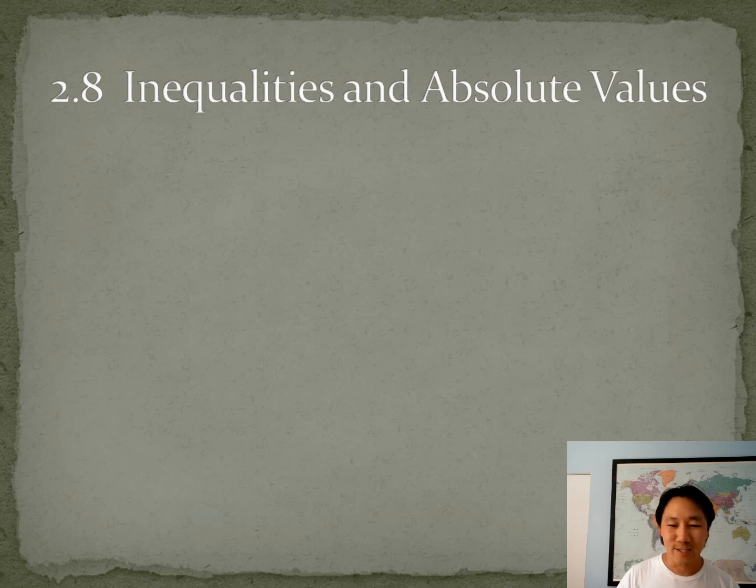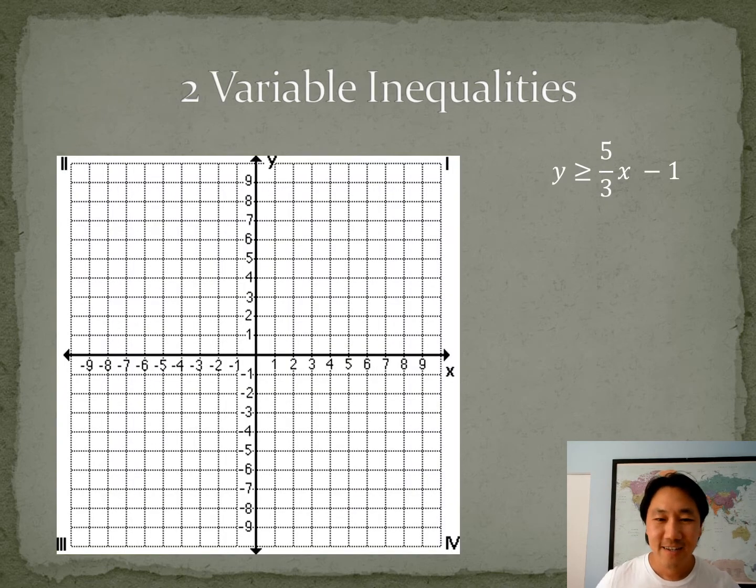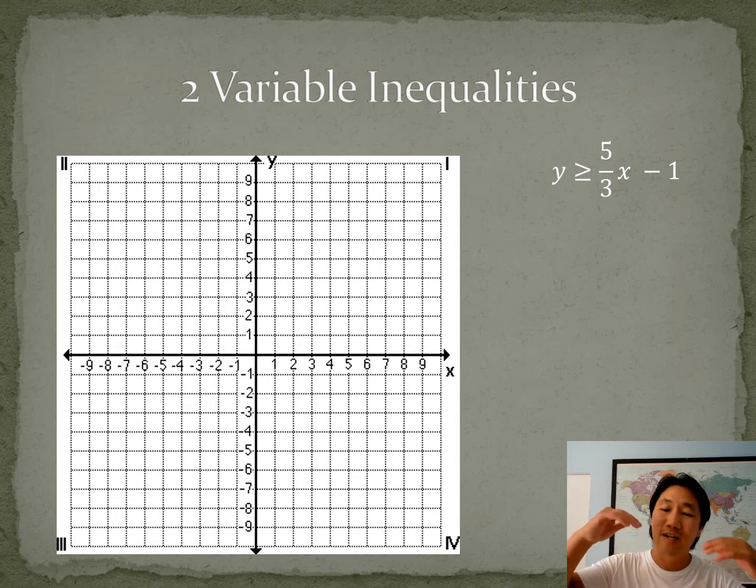All right, let's do 2.8, inequalities and absolute values. Let's go ahead and do two variable inequalities. That's basically having two variables, an x and a y, in your inequality. We're used to equations with two variables, an x and a y and an equal sign, but now we're going to elevate our learning to do inequalities.